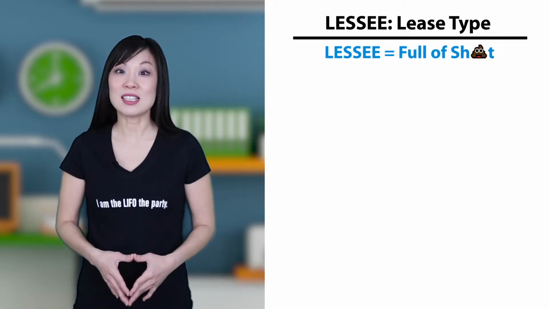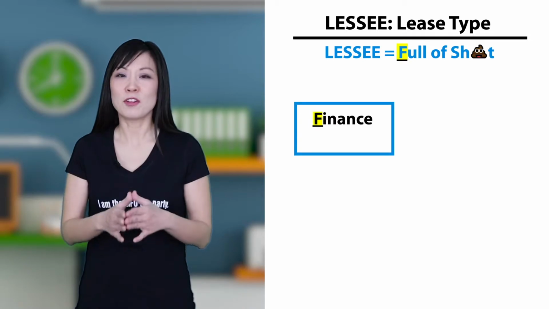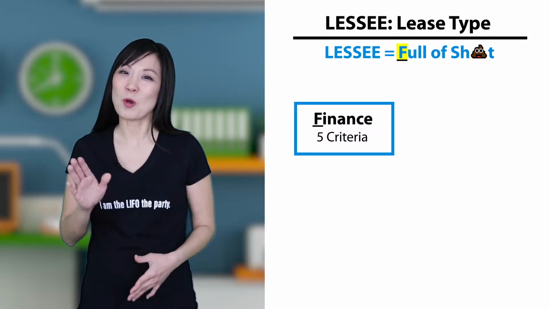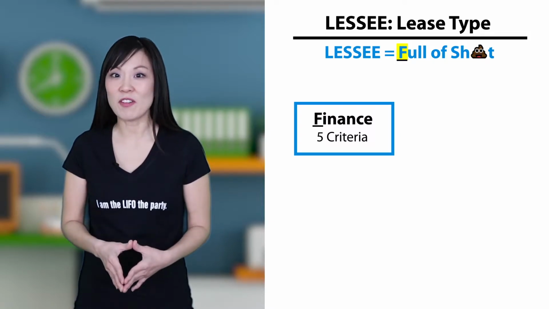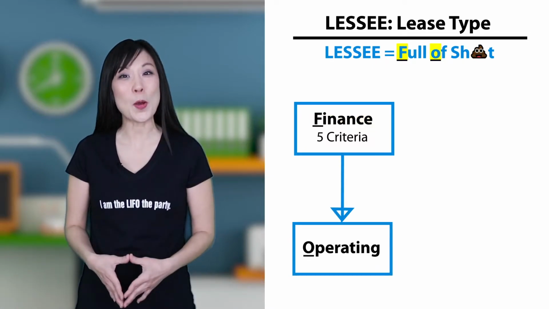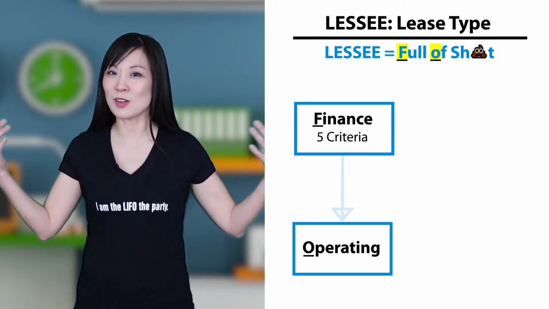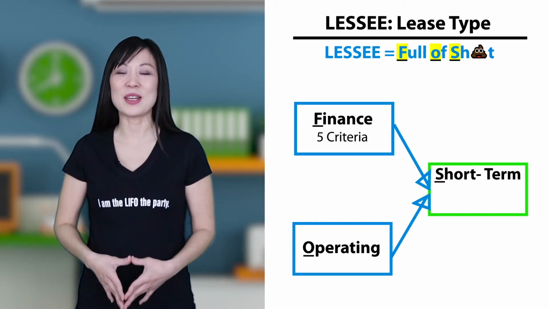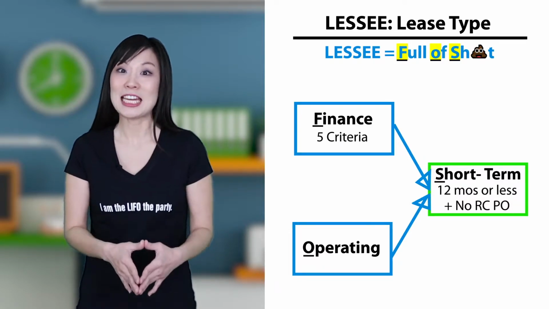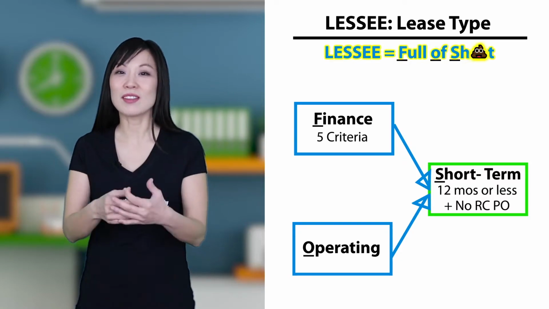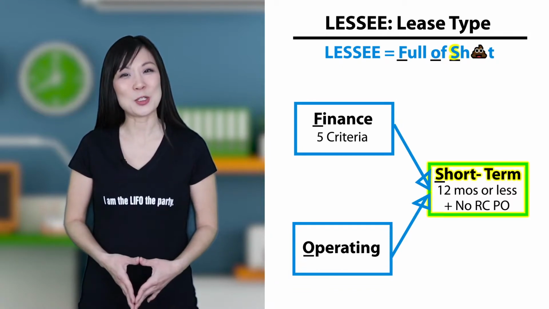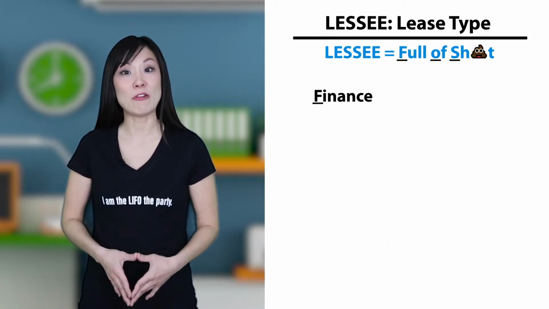Just remember, the lessee is full of shit. F, finance. Does it hit any of the 5 criteria? We'll go over the 5 criteria in a second. Hold that thought. If it meets any of the 5 criteria, then it's a finance lease. If it misses all 5, then it's O, operating. Except there's always an exception. If the lease term is 12 months or less, and there is no reasonably certain purchase option, then it's S, short term. Just remember, the lessee is full of shit. F, finance, O, operating, and S, short term. We'll start by focusing on F, finance.